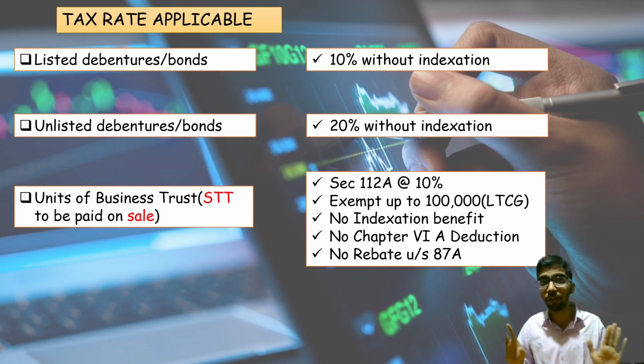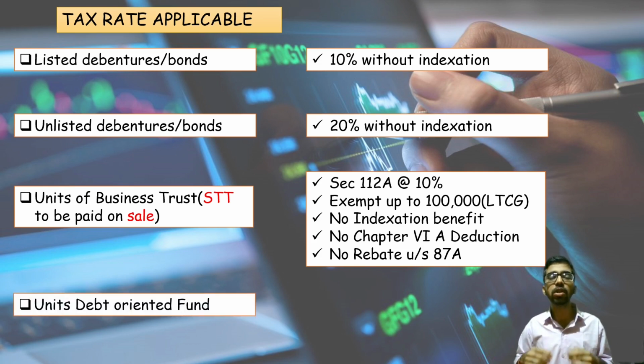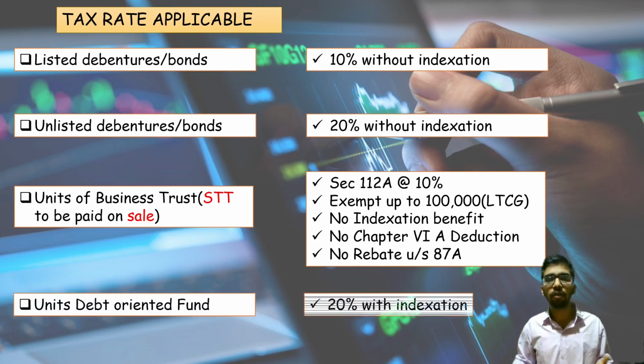And no indexation benefit will be given. No Chapter 6A deductions will be allowable. No rebate under Section 87A, even though the long-term capital gain from units of business trust is below 5 lakh. Okay. Next, units of debt-oriented fund, for that 20% with the indexation benefit will be given. Okay. These are the tax rate applicability.